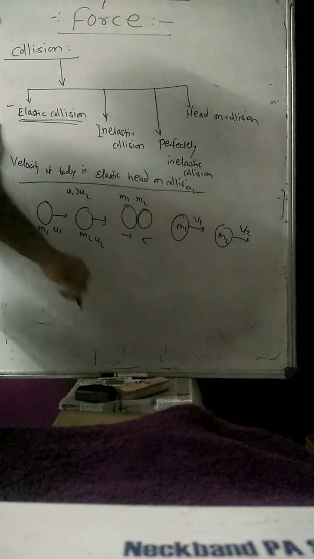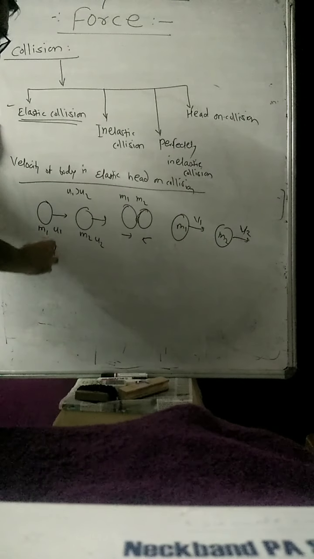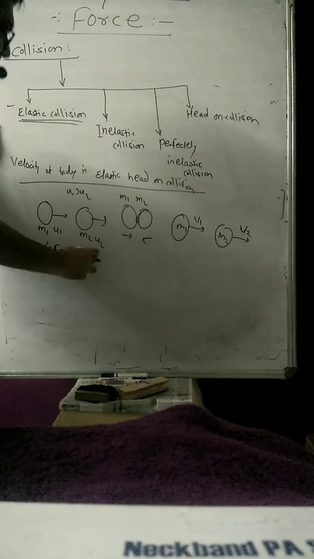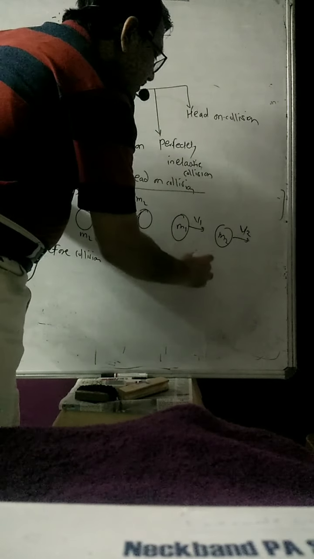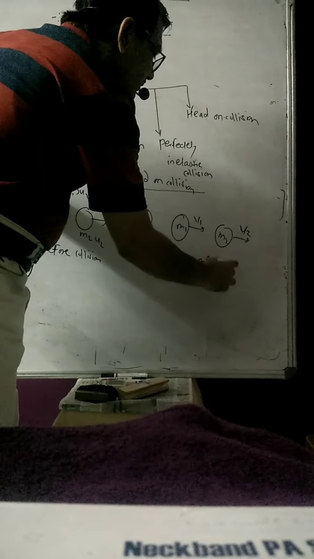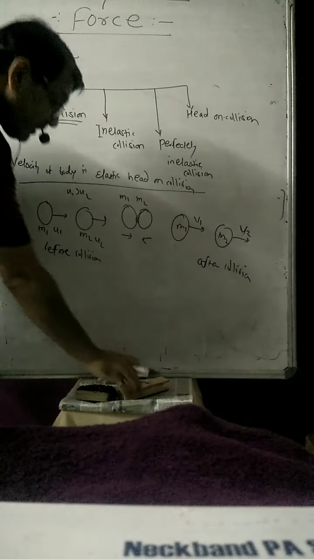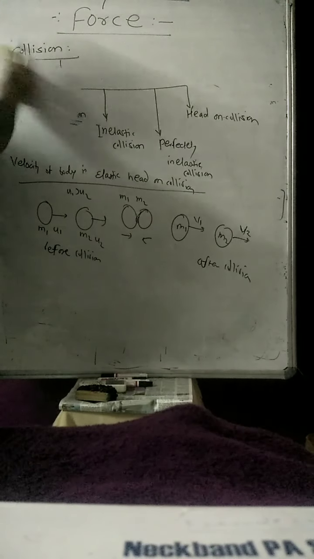This is before collision, and this is after collision.